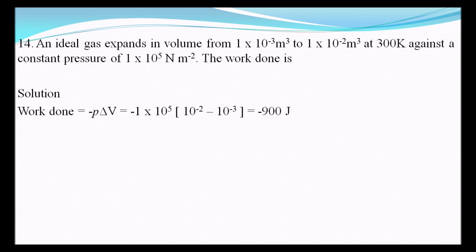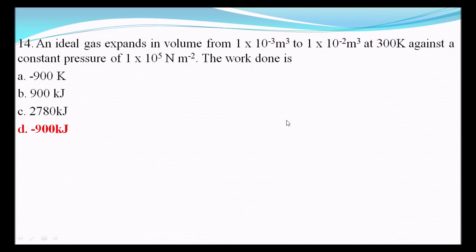An ideal gas expands in volume from 1 into 10 to the power of minus 3 meter cube to 1 into 10 to the power of minus 2 meter cube at 300 Kelvin against the constant pressure of 1 into 10 to the power of 5 Newton per meter square. The work done is given as minus P into delta V, that is minus 1 into 10 to the power of 5 into the volume change, that is minus 900 joules. Therefore, the answer is 900 joules.